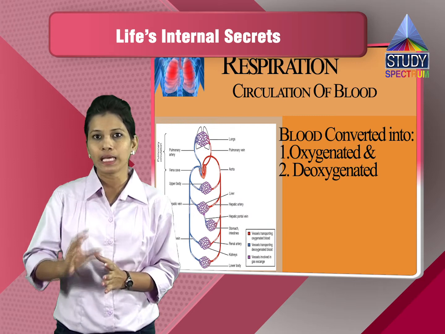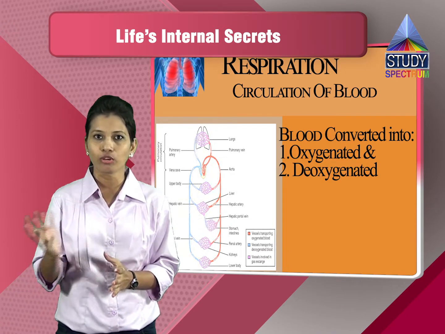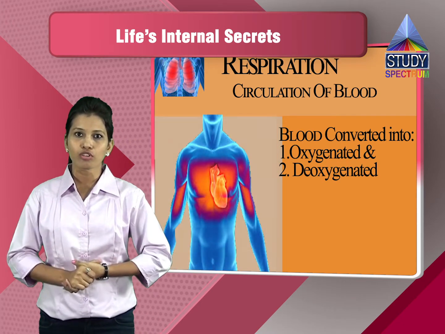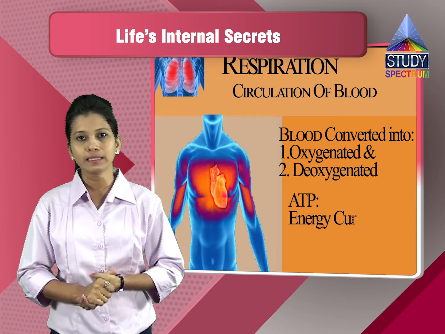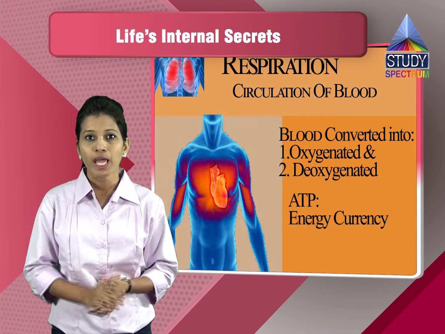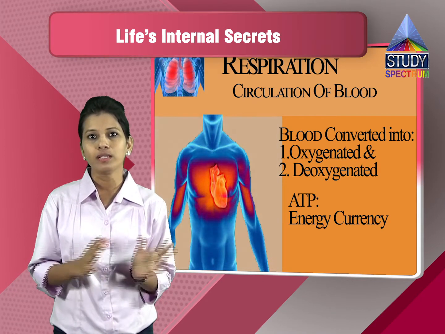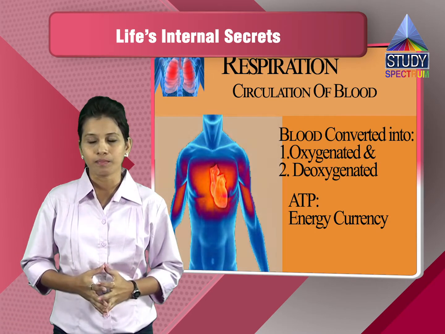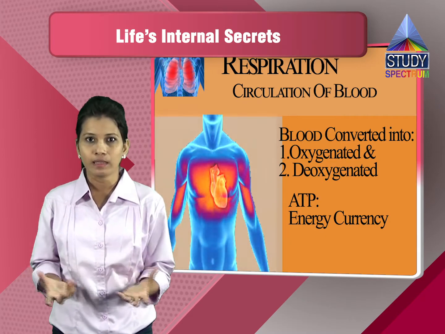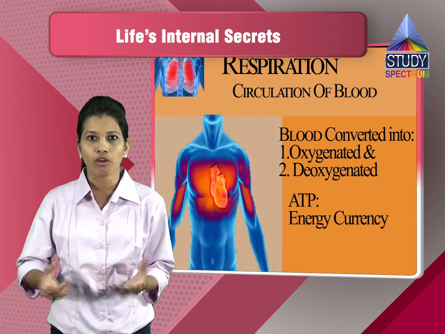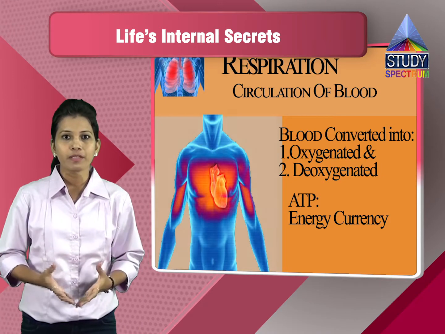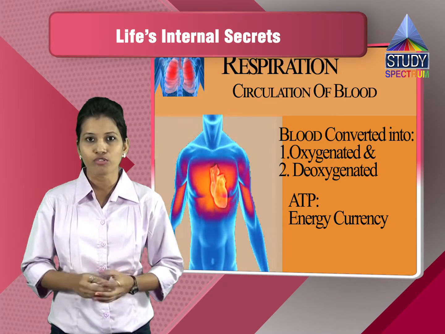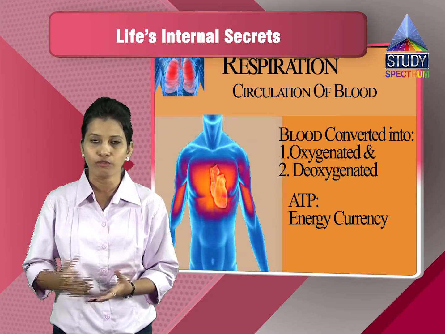The oxygenated blood then goes to other parts, and this oxygen is used up by various parts for the production of ATP. We have various organs which perform certain functions, and this is done only in the presence of ATP. ATP is adenosine triphosphate, also called the energy currency. Like if I want to purchase anything, a mobile or a marker, we need to spend money for it. No one will give you anything free of cost. So we need to spend the money or the currency for it.